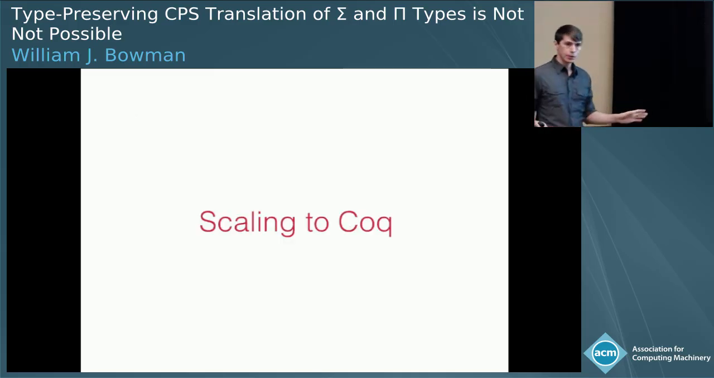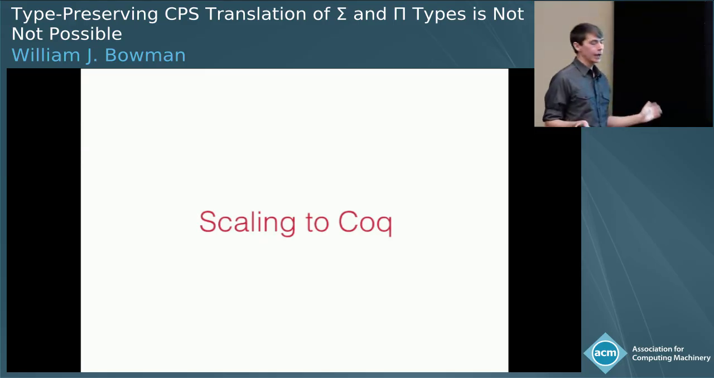Okay, so at the beginning I also talked about scaling to calc, right? I want to handle calc, not just calculus constructions.